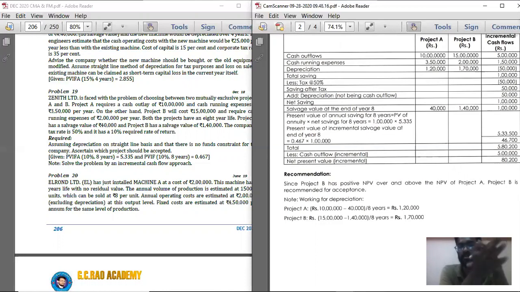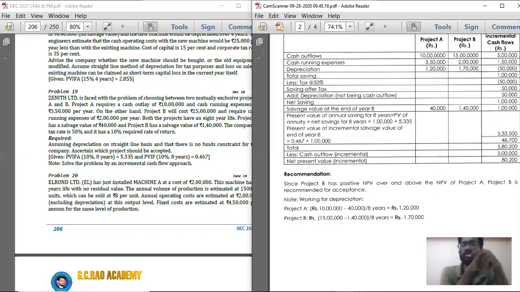Net present value. Below that, comment. See, there is positive net present value because of incremental cash flows. Since the incremental cash flows are positive, you should go with project B instead of project A, because there is incremental positive cash inflow, incremental positive net present value.